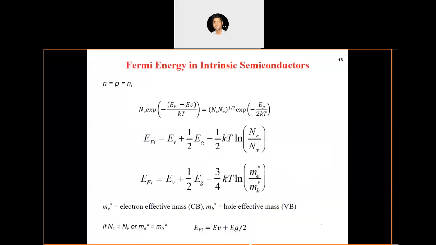Now, any questions so far? There is a question, sir. Is the mass of the holes the same as the mass of electrons? No, that is not the case. Effective mass, especially of holes and electrons, can be different. If you remember from the previous chapter, we defined mass as the inertia to acceleration. This effective mass is a quantum mechanical quantity, usually derived from the band structure of a material.